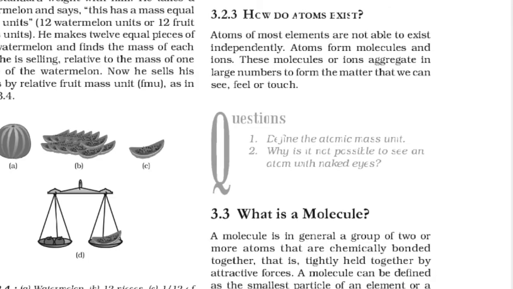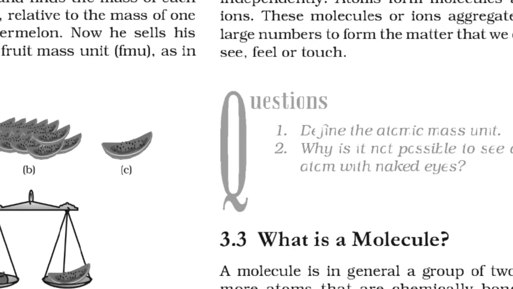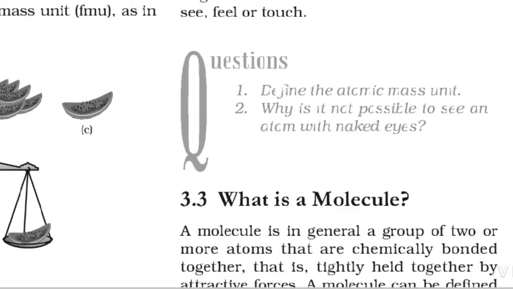How do atoms exist? Atoms of most elements are not able to exist independently, alone. They exist either in the form of ions or in the form of molecules. So if you are asked the question how do atoms exist, you will say atoms exist in the form of ions or in the form of molecules. What is a molecule?